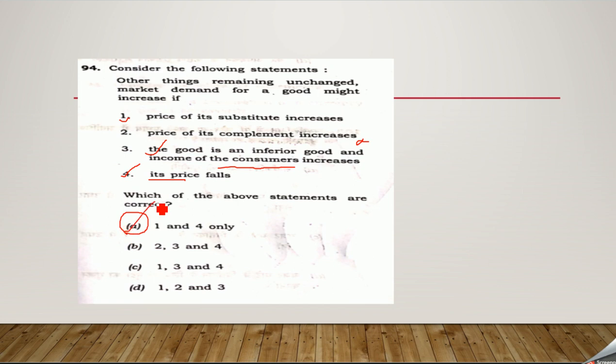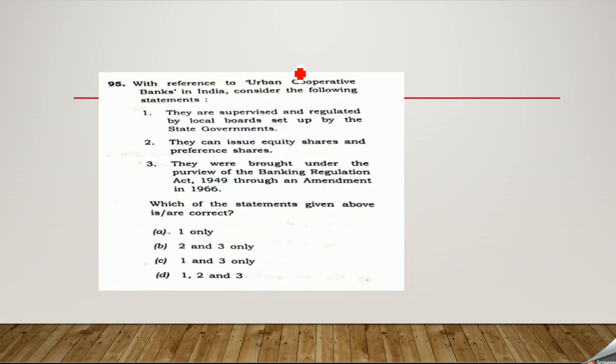A will be the correct response. With reference to Urban Cooperative Bank in India, consider the following. They're supervised and regulated by local boards set up by the state government. Yes. They can issue equity share and preference shares. Actually, this slightly seems to be not a correct response. The reason being, shares, yes, there has been a mention of shares in the urban cooperative banks also, but the thing is, equity shares is a certain point which is being mentioned here.